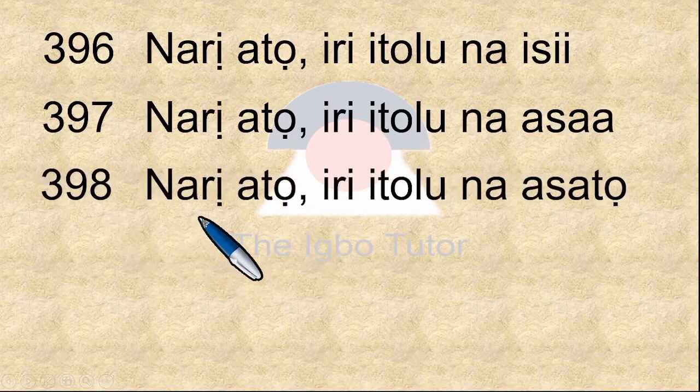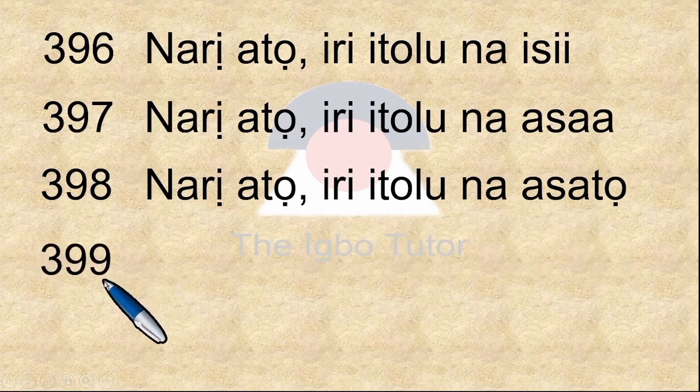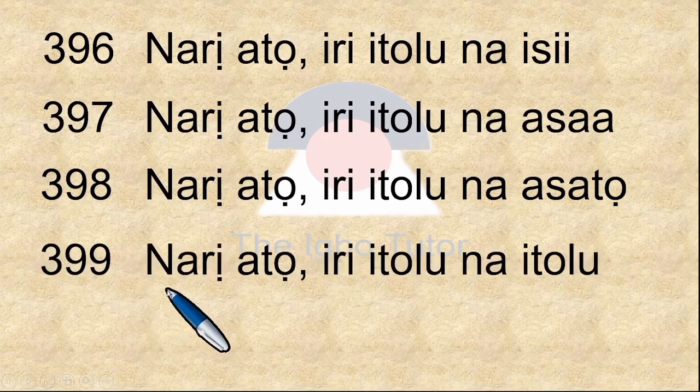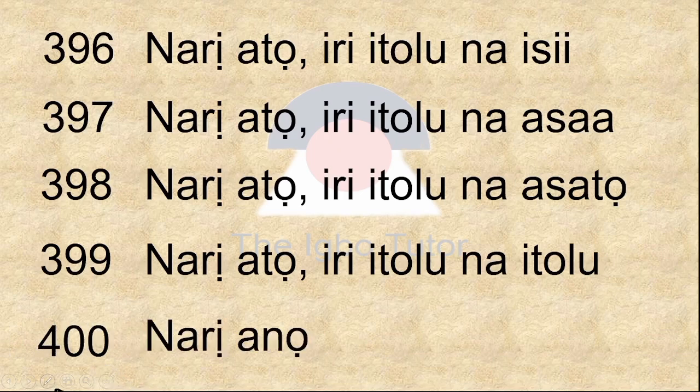398, narị atọ iri itoolu na asatọ, 398. Then 399, this is narị atọ iri itoolu na itoolu, 399. And then finally you have for today 400, which is narị anọ, 100 in 4 places, narị anọ.